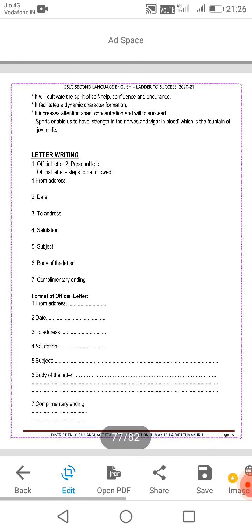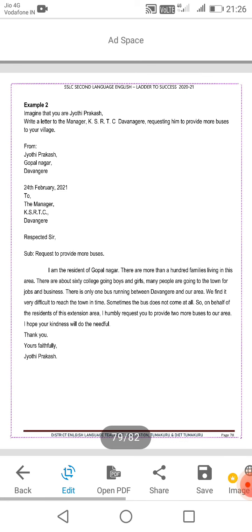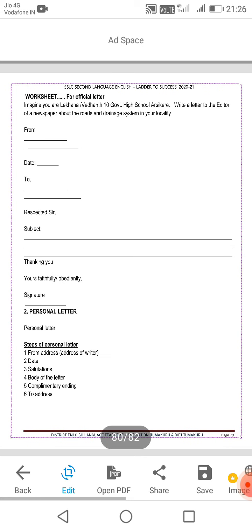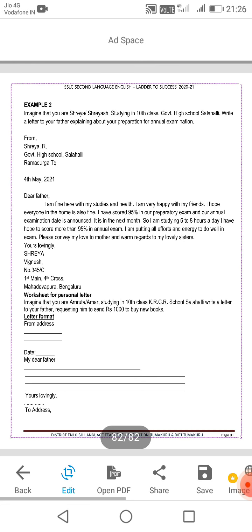And the last one is letter writing practice: official letter, personal letter, and other letters, which I have mentioned step by step, then the question and answer. We are also practicing more of the letter writing here. A good opportunity here, so observe and watch the videos well.